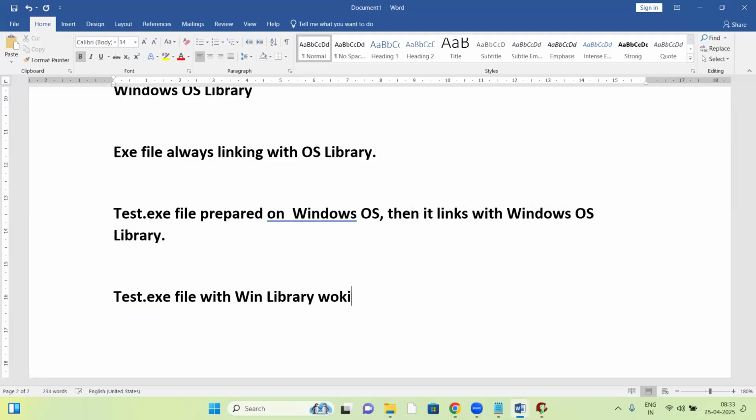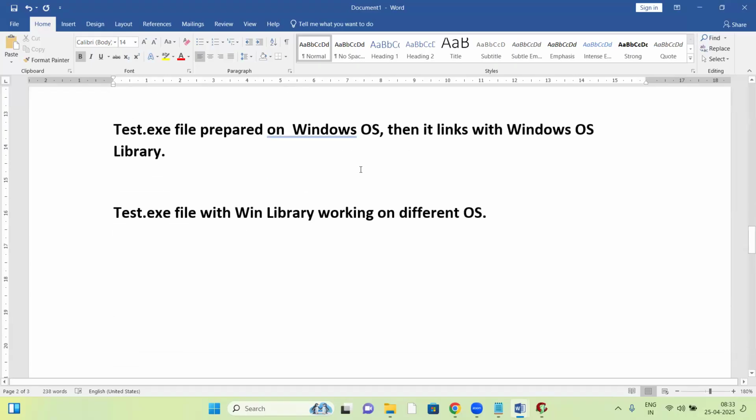Now let us see how it works on different platforms, different operating systems. If you try to run test.exe file with the Win library on different platforms, how does it work? Let us see.